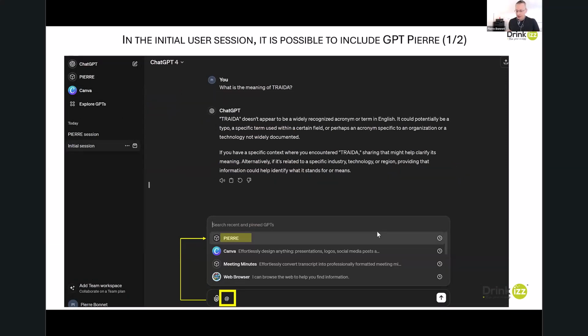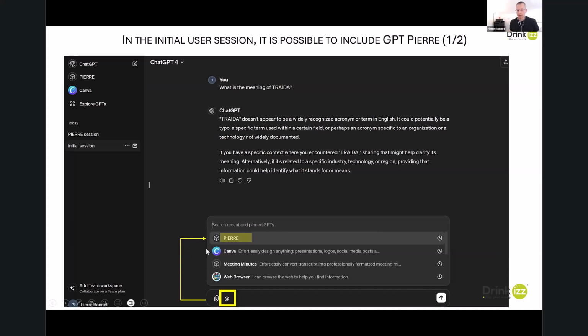When I am in a prompt, I can use a specific feature with the character at, the same character we use in an email, @.com, something like that. And when I use the at in the prompt, ChatGPT opens a pop-up with the list of the specific AIs I created.